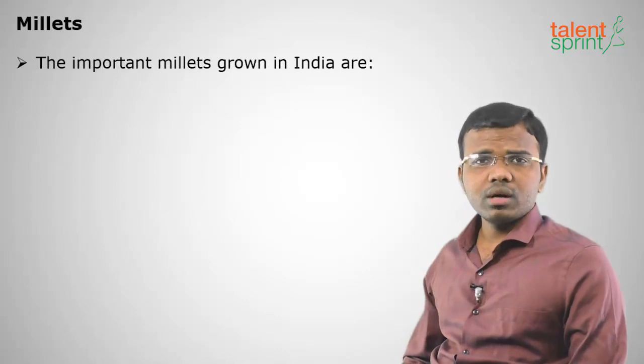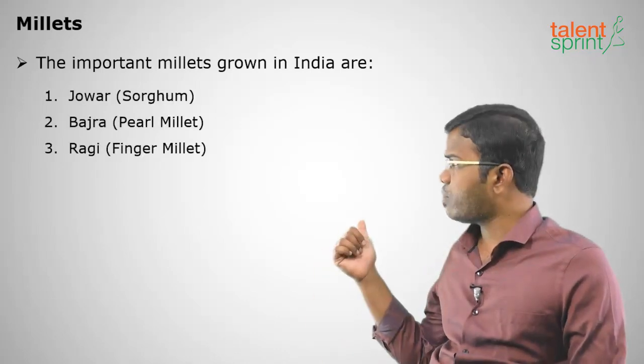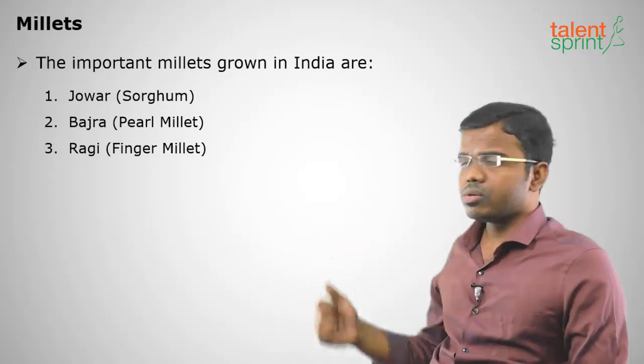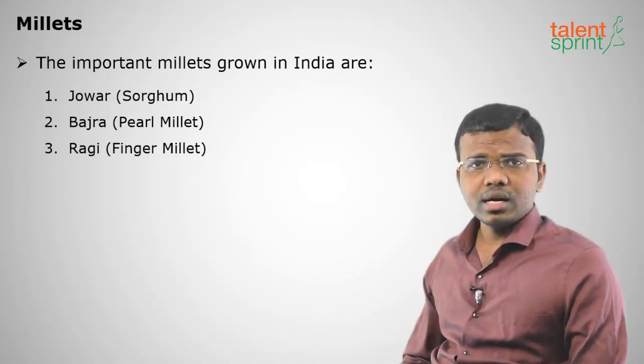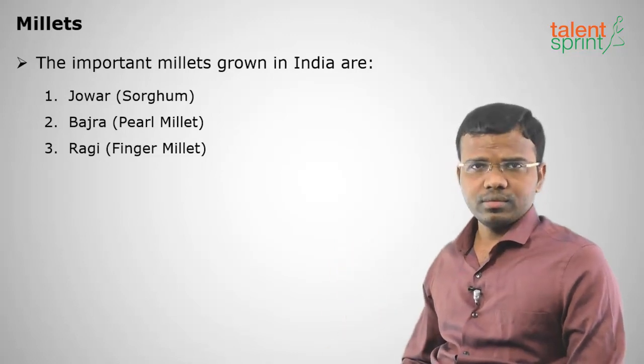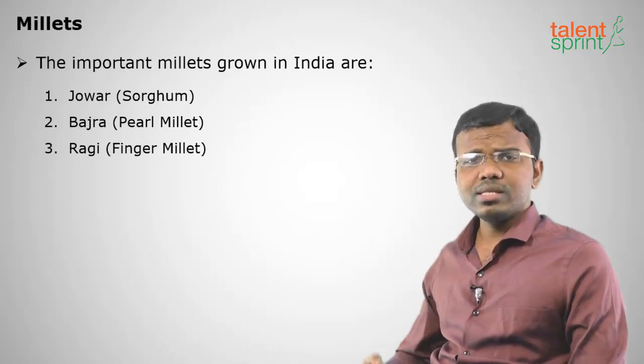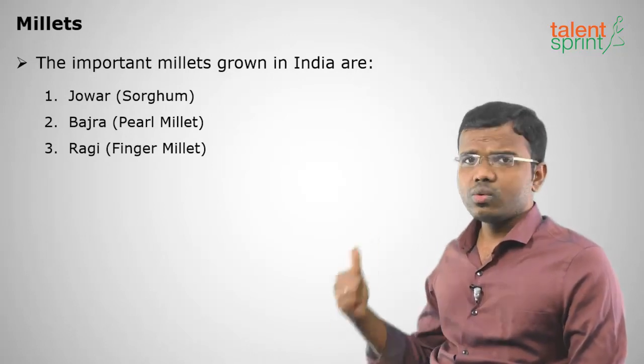Moving on to millets. Millets have the highest nutrition value and are called coarse grains. In terms of diameter they are larger than rice or wheat. We have three important types of millets grown in India: jowar, bajra and ragi. Jowar is also called sorghum, bajra is also called pearl millet, and ragi is also called finger millet. Ragi has higher amounts of calcium. These are the highest nutrition value grains in India.